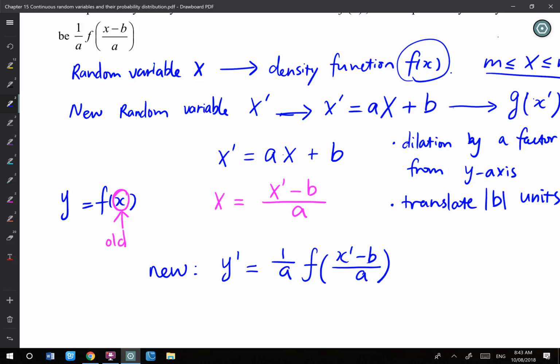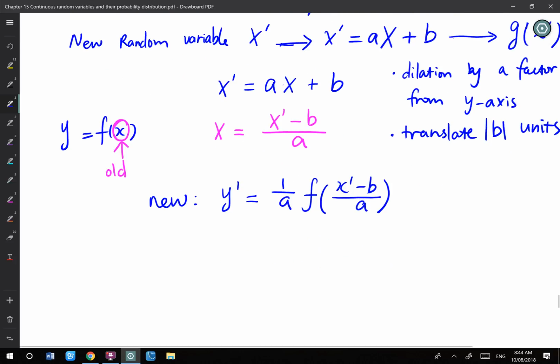Therefore, I have changed my x side already. My x change is already ax plus b. I can't change that part. So the only part I can change is make the height either higher or shorter to make the area back to 1. So my whole purpose is to make the whole density function back to 1. After I change the x, from the old coordinates to the new coordinates, my graph has been stretched as well. Therefore, I need to make it back into the original total area, which is 1.